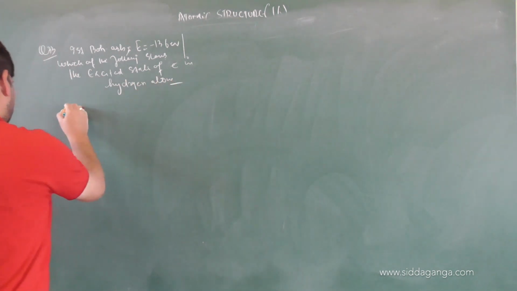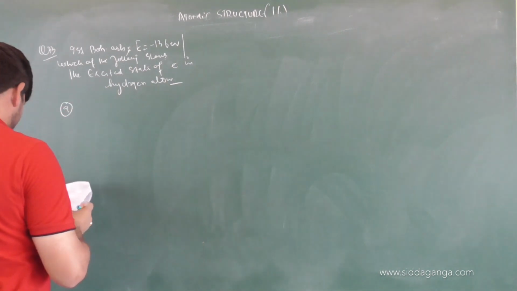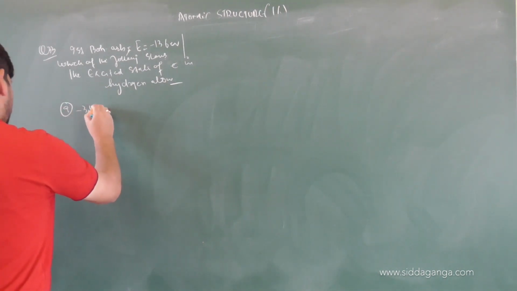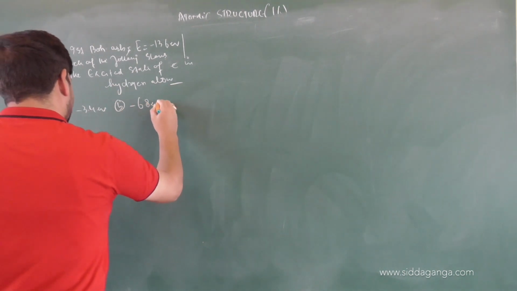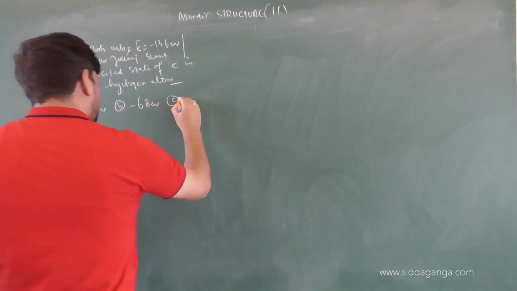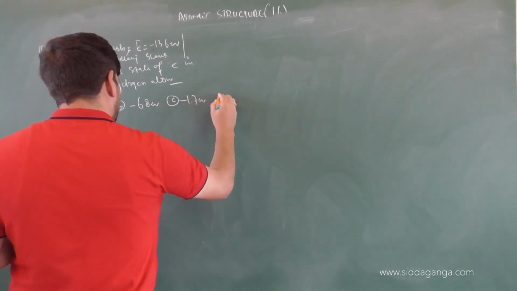Okay. Options are minus 3.4 electron volts, option B minus 6.8 electron volts, option C minus 1.7 electron volts, and option